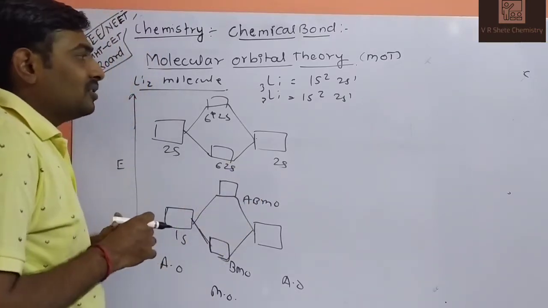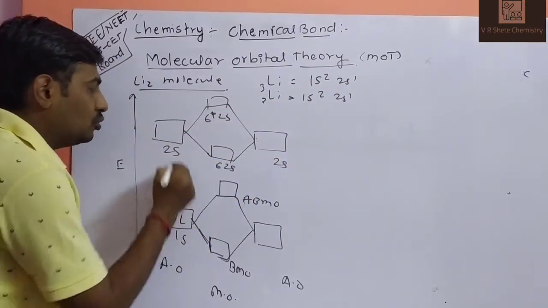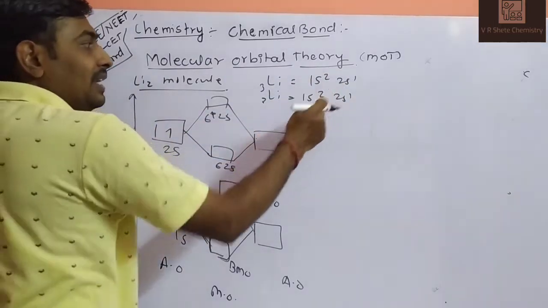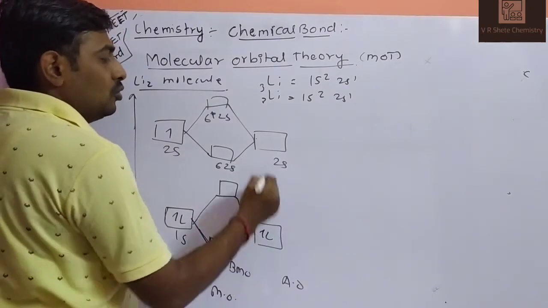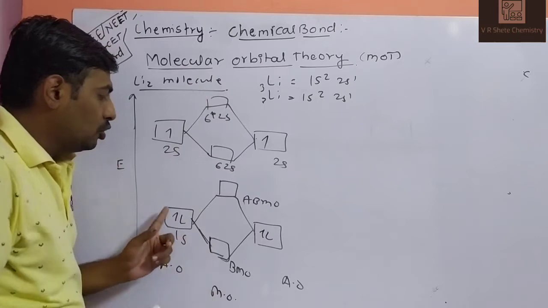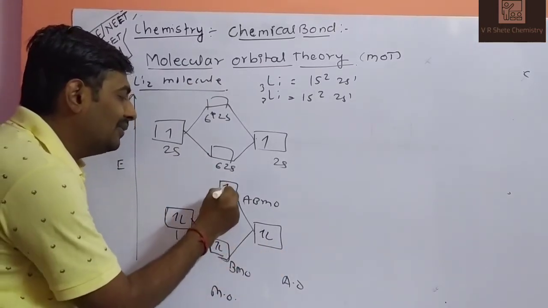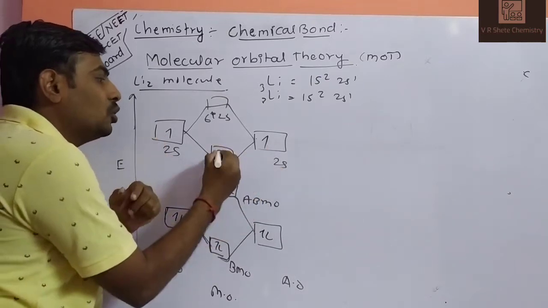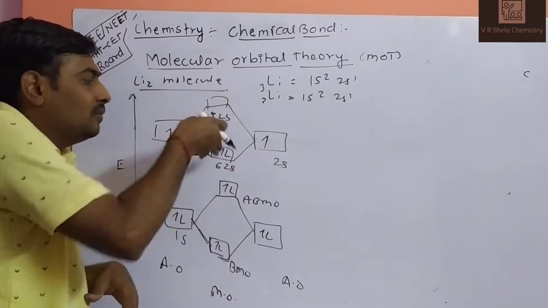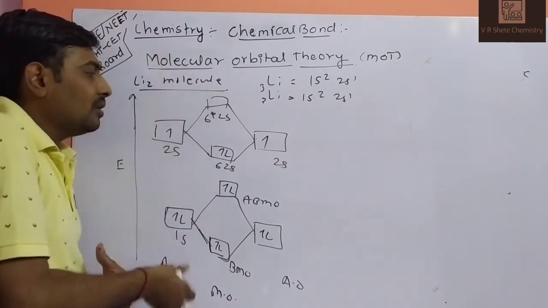First lithium atom has electronic configuration 1s2 2s1, second lithium 1s2 2s1. So we will draw the molecular orbital diagram. 2 plus 2 you will get 4: 1, 2, 3, 4. Then 1 plus 1, 2 electrons go in the lower orbital, because we are filling the electrons according to Hund's rule. So this is your diagram.